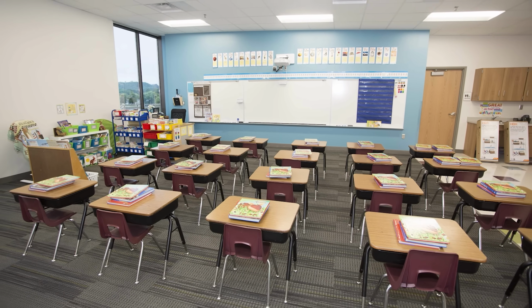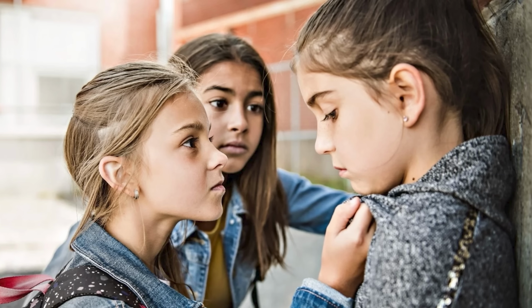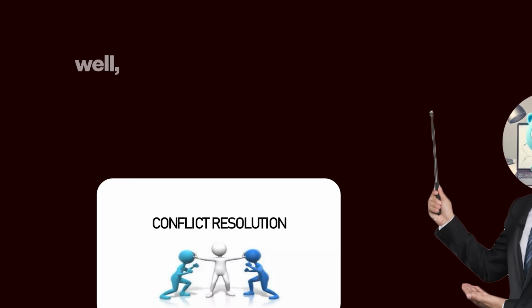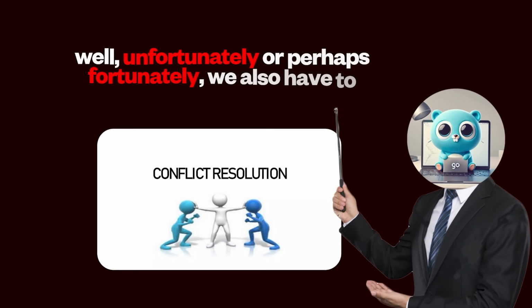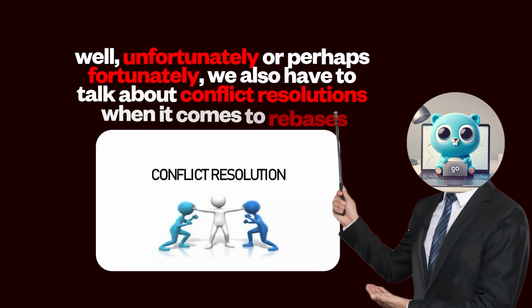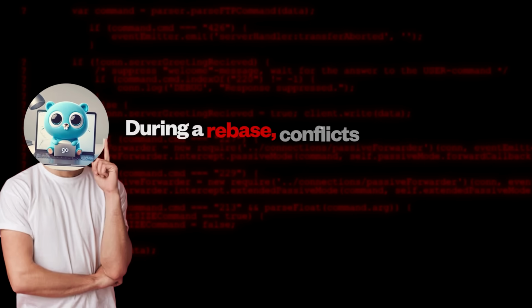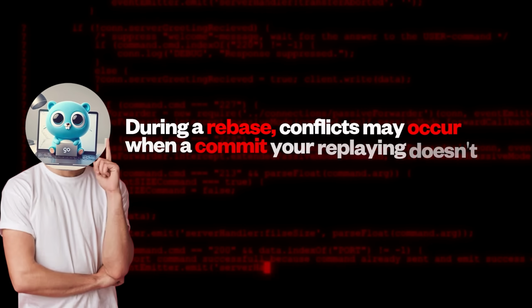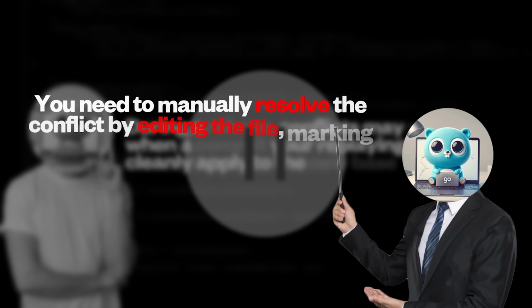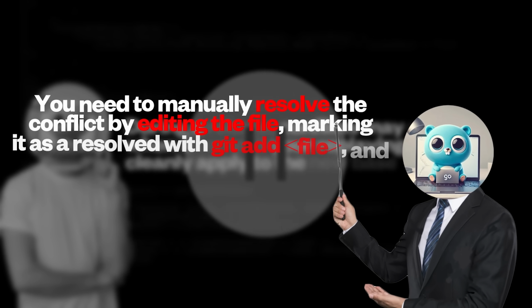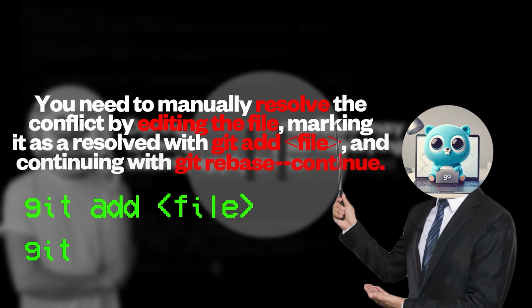Back in elementary school, you were either a bully or you got bullied, and you had to talk about conflict resolution. Well, unfortunately, or perhaps fortunately, we also have to talk about conflict resolutions when it comes to rebases. During a rebase, conflicts may occur when a commit you're replaying doesn't cleanly apply to the new base. Git will pause and present a conflict marker in the files involved. You need to manually resolve the conflict by editing the file, marking it as resolved with git add file, and continuing with git rebase --continue.